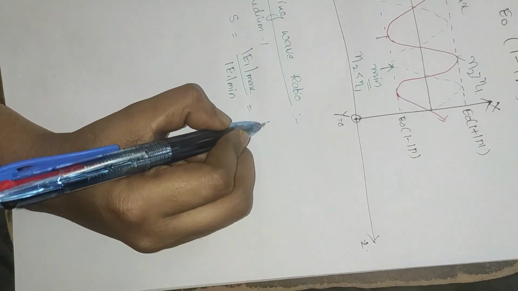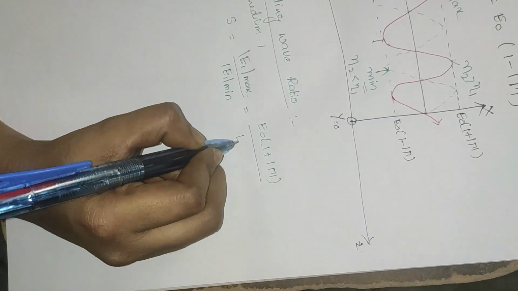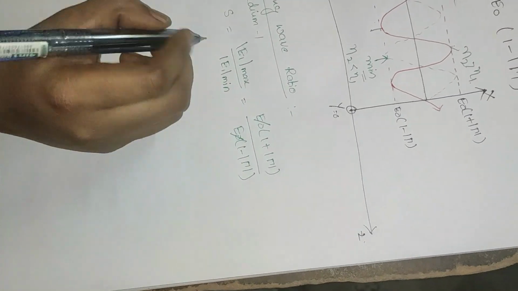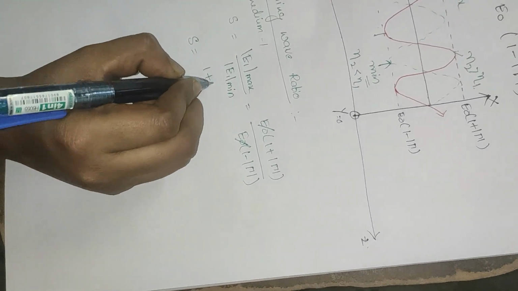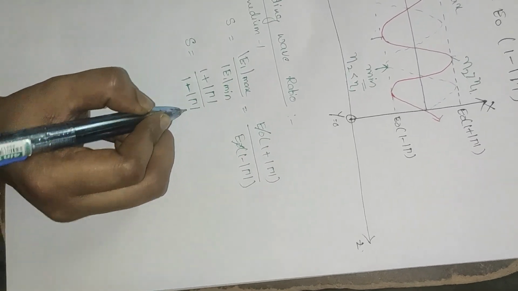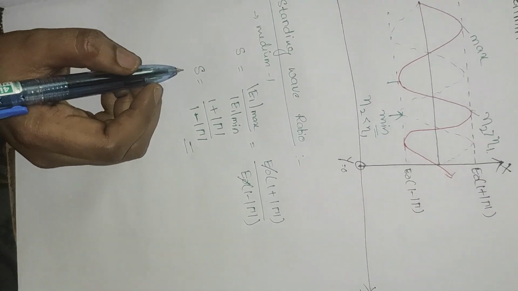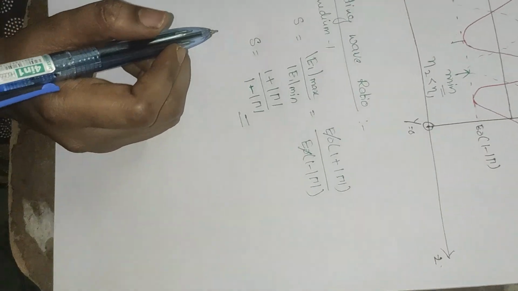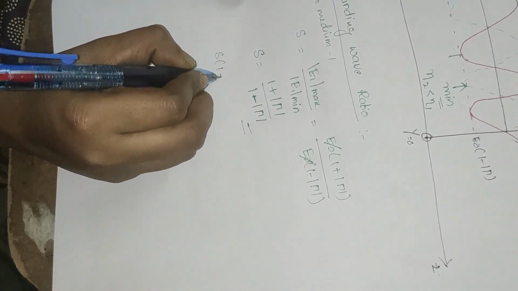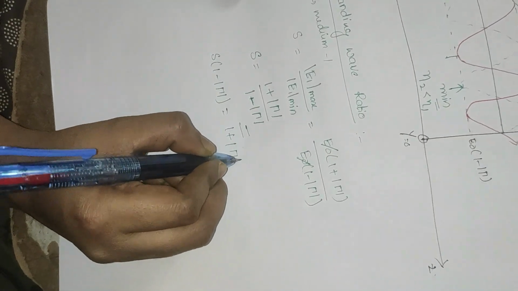From the earlier discussion, E max is E naught into 1 plus gamma divided by the minimum, E naught into 1 minus gamma. So E naught will get cancelled, therefore the standing wave ratio S is equal to 1 plus gamma divided by 1 minus gamma. If you want to further expand this, just take a cross multiplication. You will get S into 1 minus gamma is equal to 1 plus gamma.